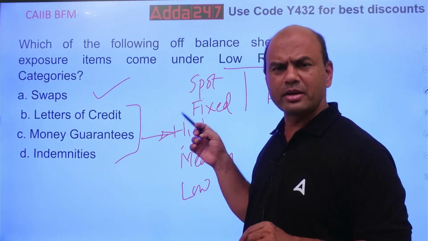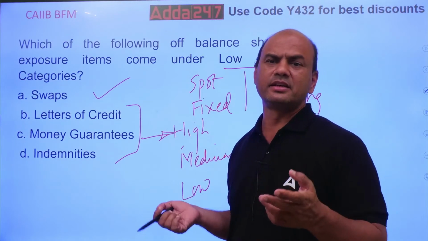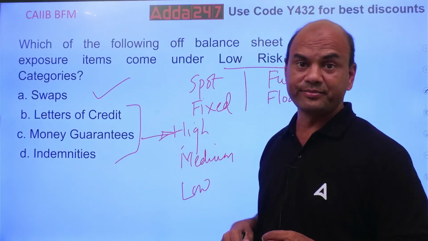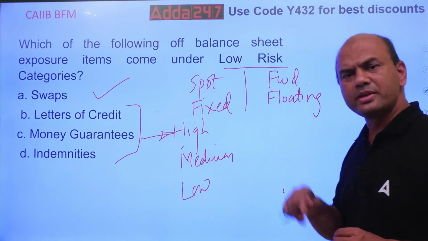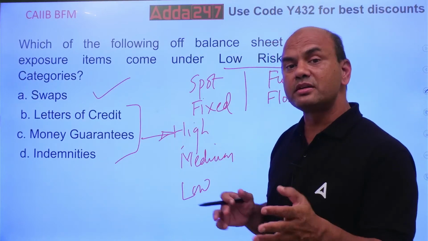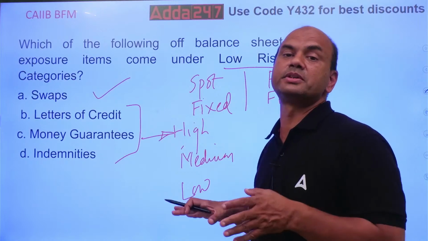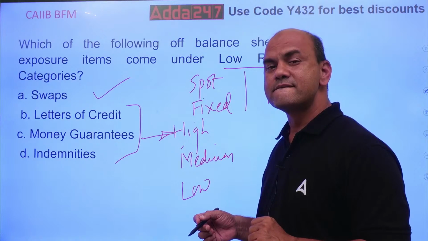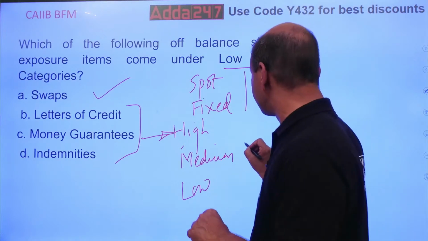So this becomes a primary mode of payment. LC, these you have to pay compulsorily. So this is the high risk. Which is a medium risk then? Medium risk means where someone else is involved: 50% risk is on that person, 50% on me. Which is that? Performance guarantee.